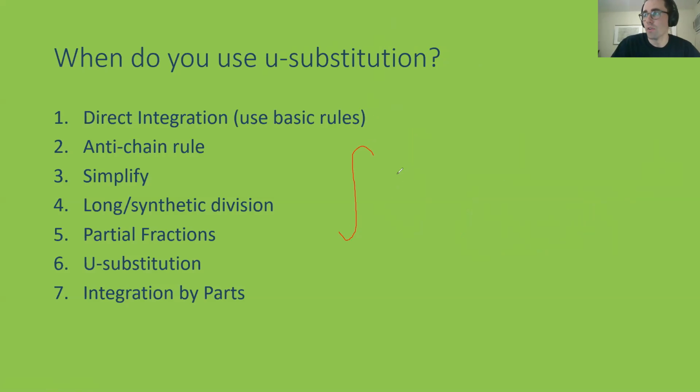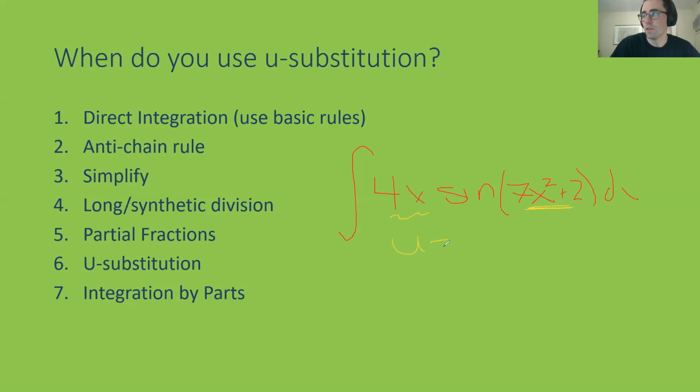And then here was another example that you might see something similar to. If you have 4x times sine of 7x squared plus 2 dx, we see that the derivative of this inside function would be like 14x, which is kind of like this.